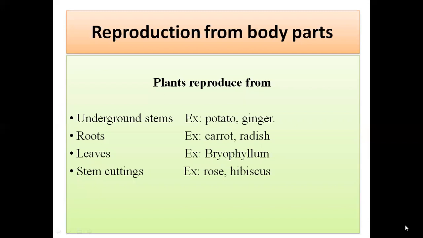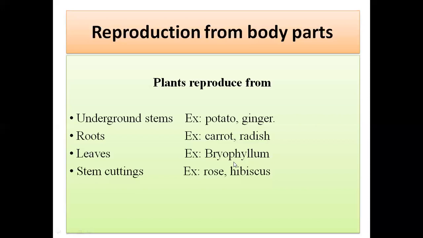Children, in the last class we studied about how plants are grown from seeds. So other than the seeds, what are the other parts of the plant from which a plant can grow? There are 4 main parts. Those are underground stems, roots, leaves, and stem cuttings. Potato and ginger are underground stems which can grow into a new plant. Carrot and radish are roots. They can grow into a new plant when they have favorable conditions such as moist soil.